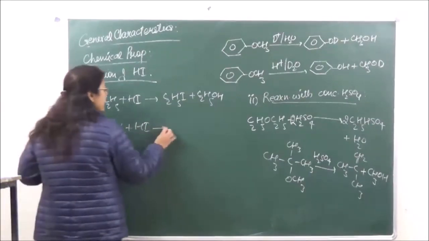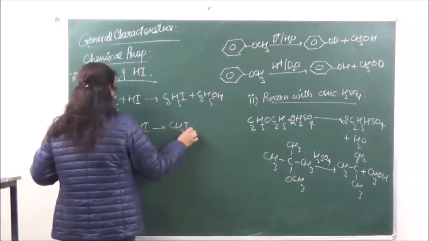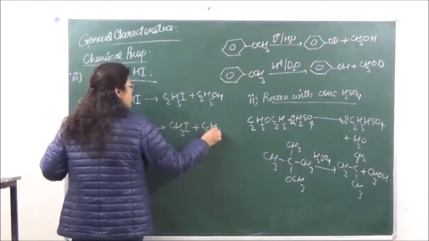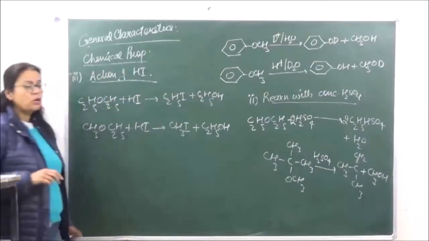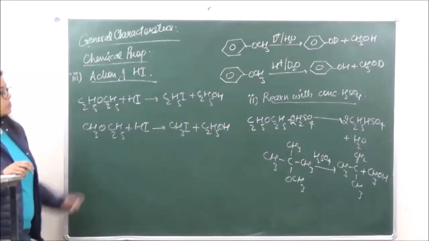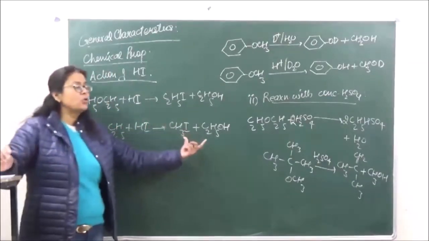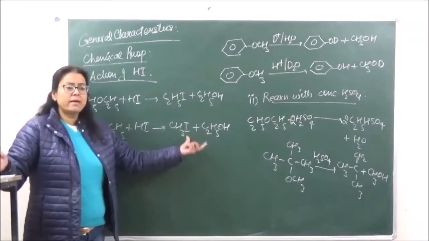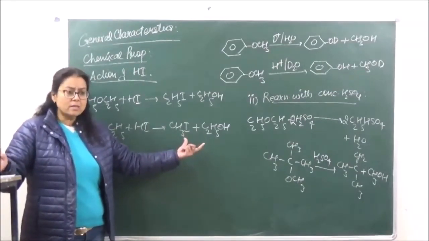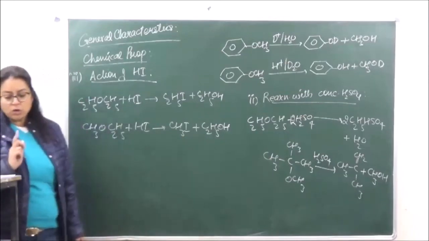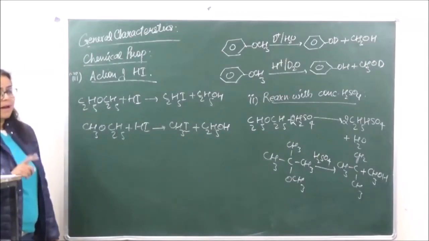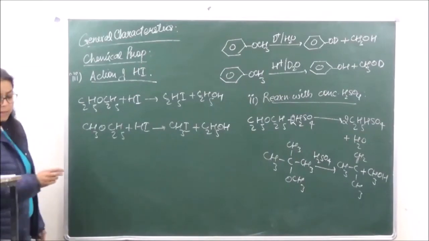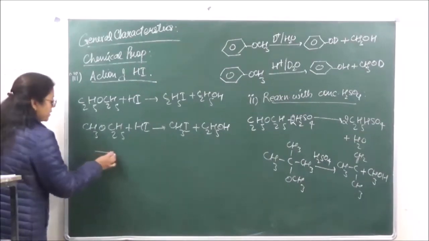So the products over here are going to be CH3I plus C2H5OH. The smaller group is going to form the iodide. Over here also you will be asked to tick the correct option of products. So always remember that the smaller group is going to form the iodide and the larger group is going to form the alcohol. But if we are taking over here